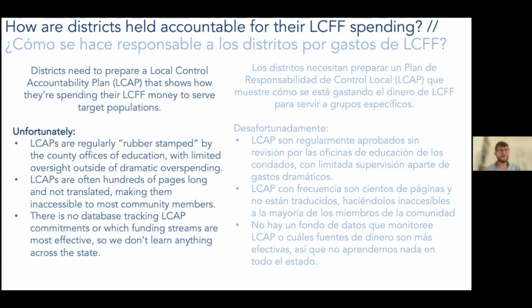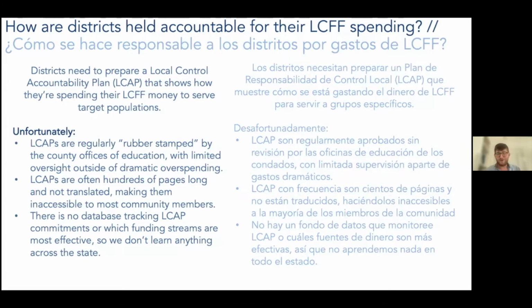So the first is that LCAPs get approved by county offices of education. That's directly to your question, Deep, like who is the authority? It's the county office of education that looks at the LCAP and says, is the district spending money in line with the students that are generating the funds? But they're often not held to a very high standard of ensuring that the dollars are directly in service of those students, dollar for dollar. And I would say that in many districts and many counties across the state, there's a little bit of rubber stamping that goes on, where there's just not a lot of oversight unless you have dramatic overspending or dramatic misspending.